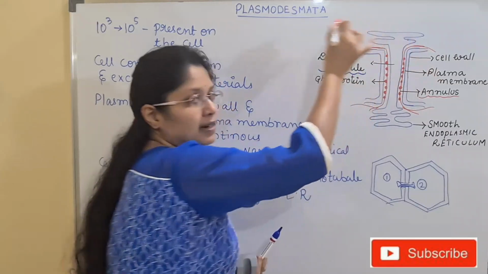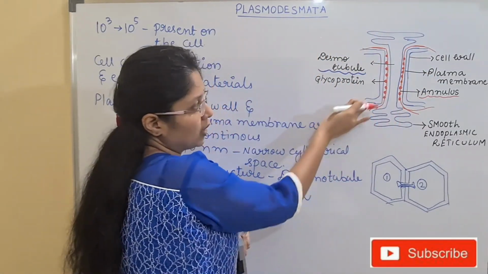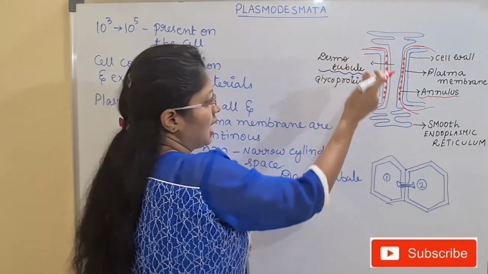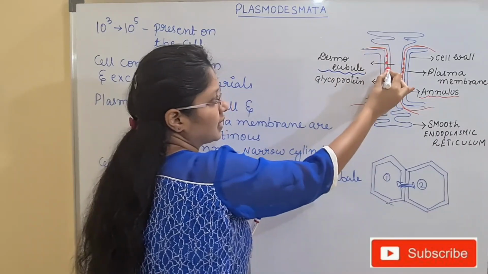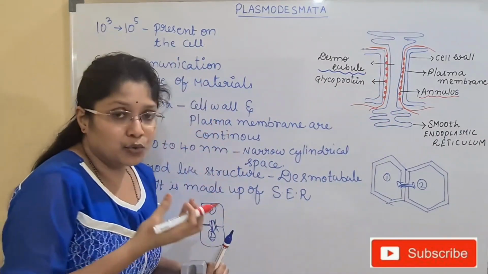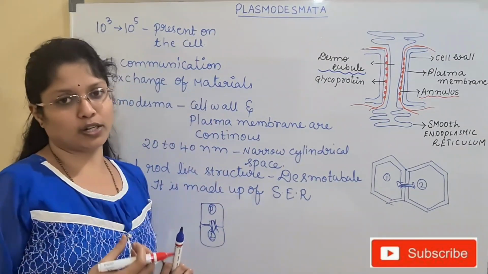Annulus is a membrane, present from cell number 1 to cell number 2. In the same way, for all the cells we have the extension, and these extensions are attached with glycoproteins all over, and this annulus as well as these glycoproteins regulate the flow of the molecules.